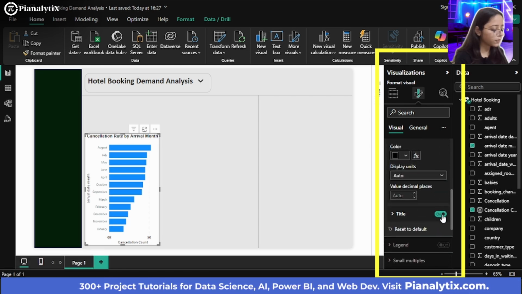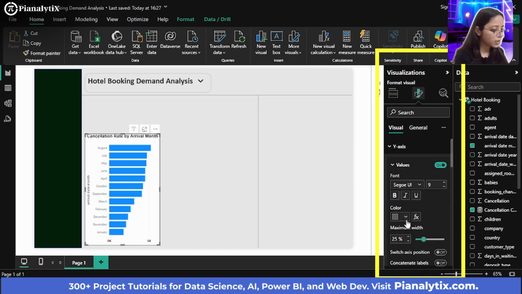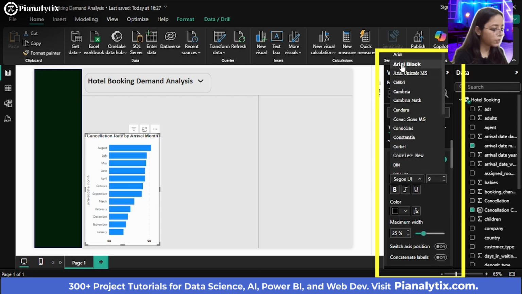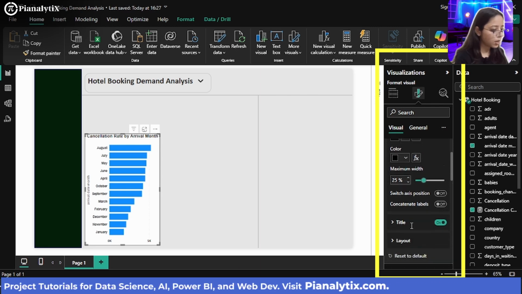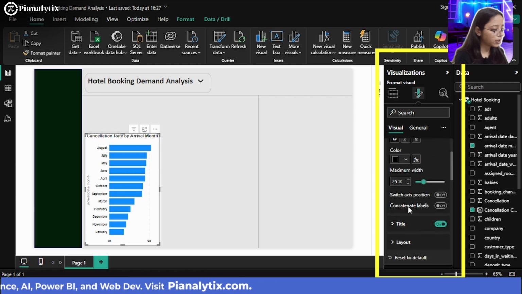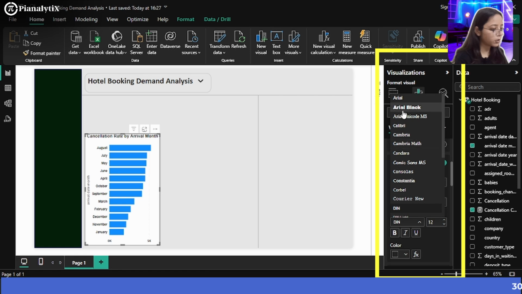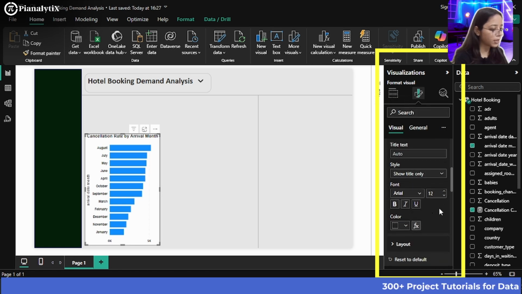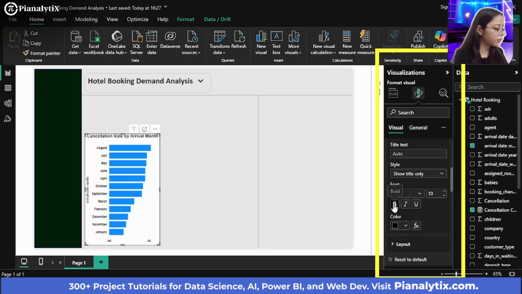You can switch off the title of the x-axis, I'll say. And moving on with the y-axis, make sure its color is black and it is in the Arial font that we were using, and make it bolder. And what else? You can make sure that the title also looks better. Choose the font which was used. Choose a consistent font. That is what my suggestion would be in each visualization. Make sure the color is black here also, and make it bold if you want to. But let's leave it not bold also.